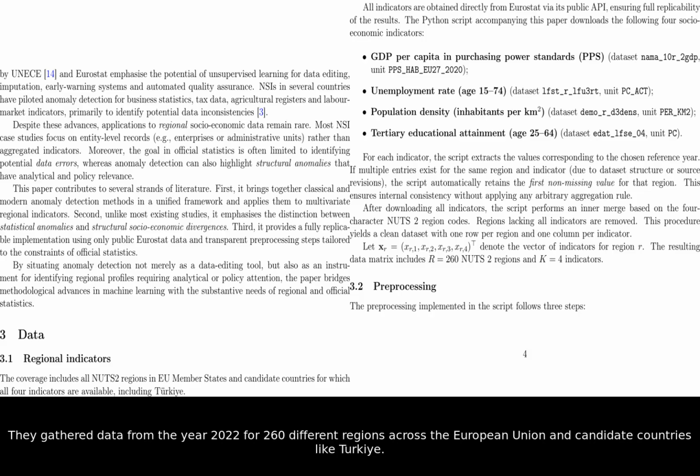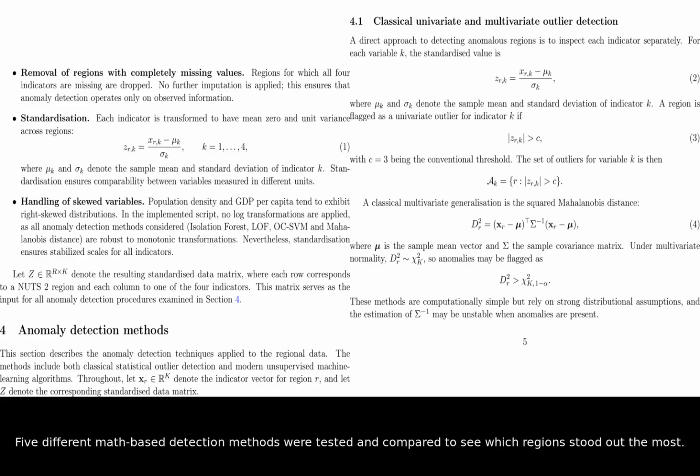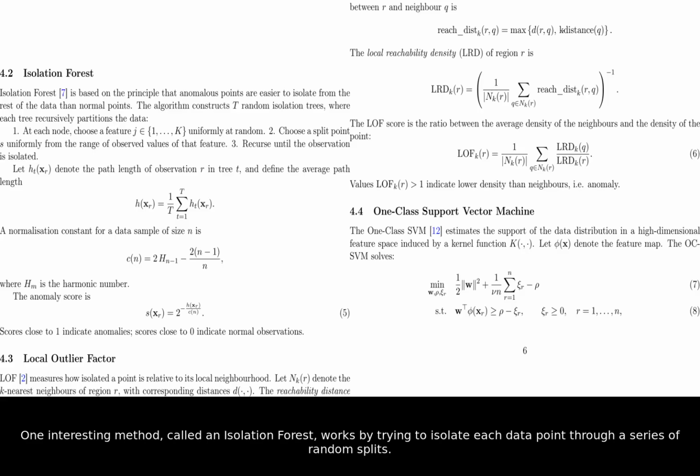density. They gathered data from the year 2022 for 260 different regions across the European Union and candidate countries like Turkey. 5 different math-based detection methods were tested and compared to see which regions stood out the most. One interesting method, called an isolation forest, works by trying to isolate each data point through a series of random splits. The easier it is for the computer to separate a region from all the others, the more likely it is to be a structural anomaly.